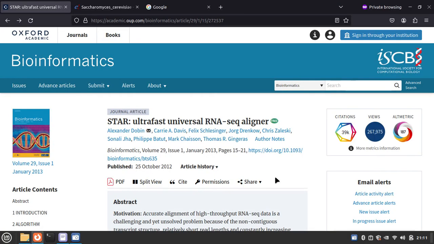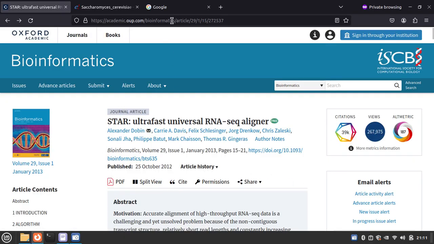Welcome everyone. Today I am going to demonstrate the STAR sequence alignment tool for next generation sequencing. So we can see that it is a pretty good sequence alignment tool with 39k of citation.